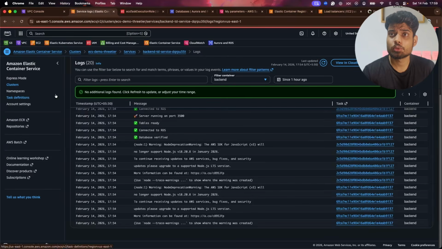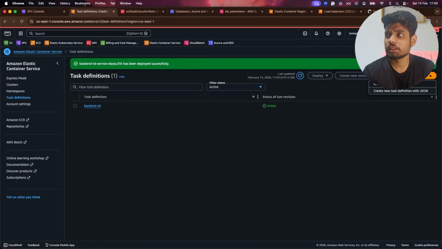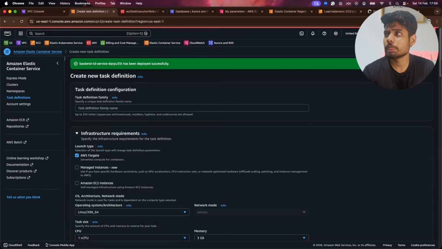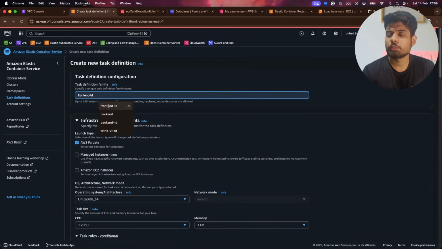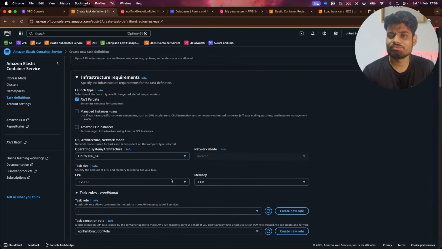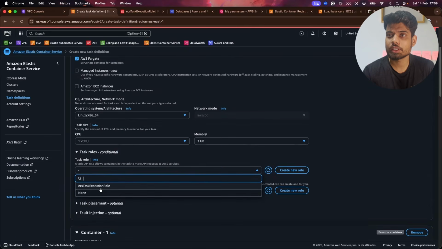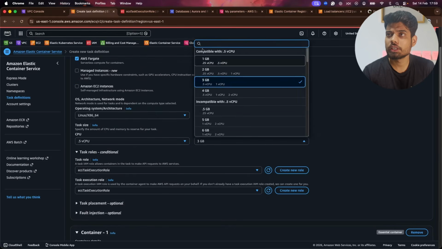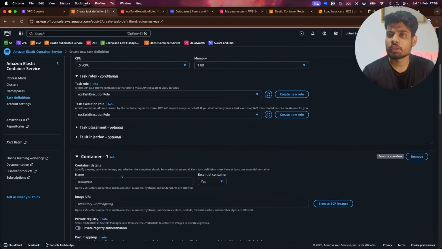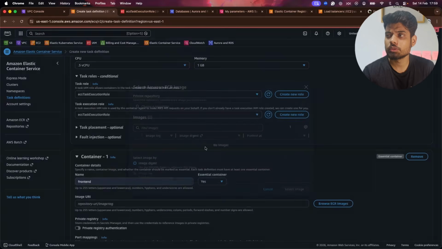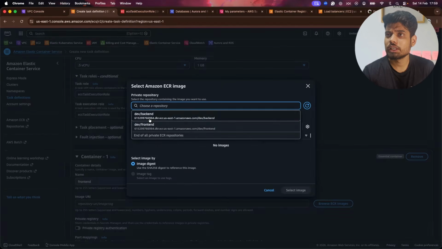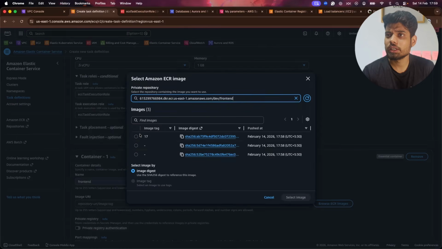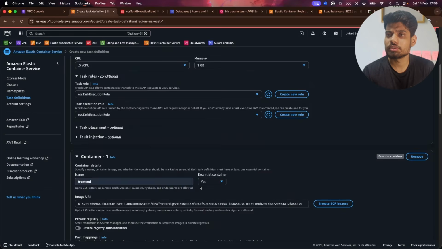So we will just go to the task definition for ECS, and here I will click on this and I'll provide the front end hyphen TD. Again, things would be similar at this time, and I will keep this 0.5 and 1 GB. And this time I'll keep front end and I'll do the browse ECR searches. And this time we have front end and select this image.